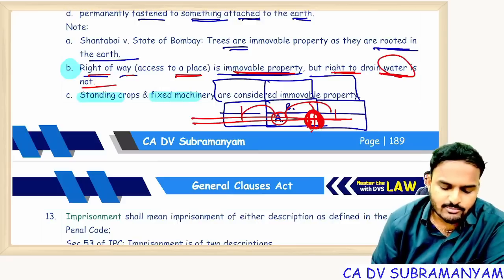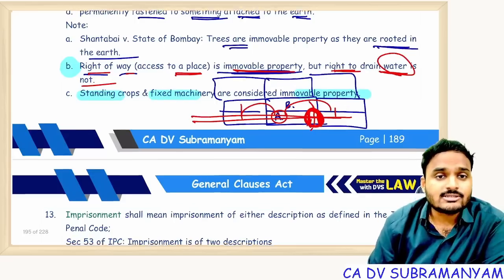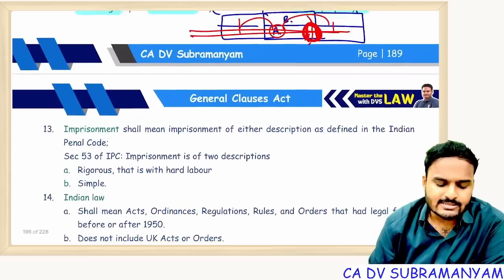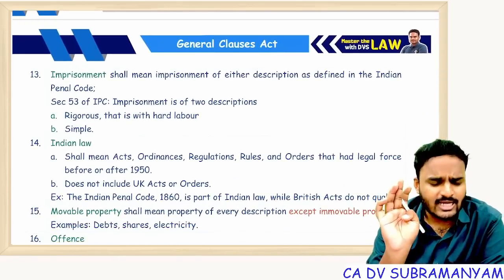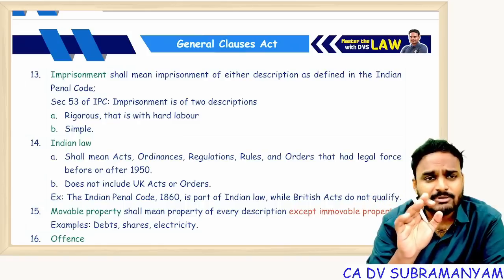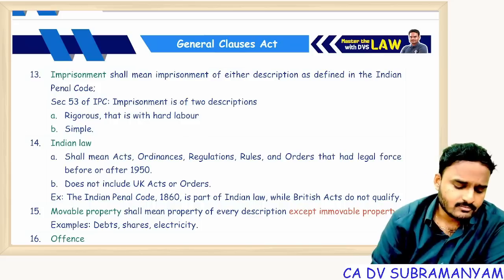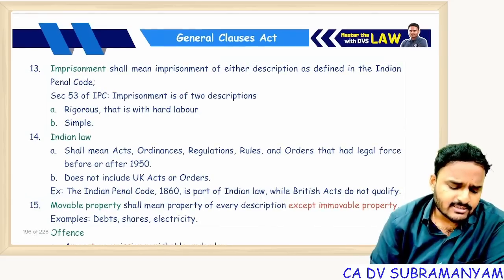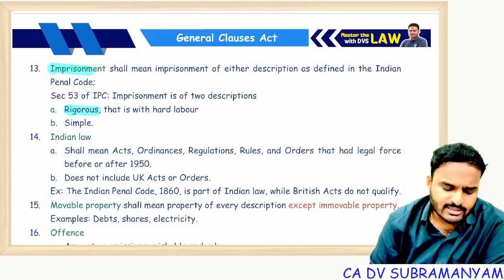Standing crops and fixed machinery are considered immovable property because they are connected to the land. Simply, benefits arising from the land, things attached to the land, permanently fastened to the land, they become immovable property. Next one, imprisonment is of 2 types, rigorous imprisonment and simple imprisonment.